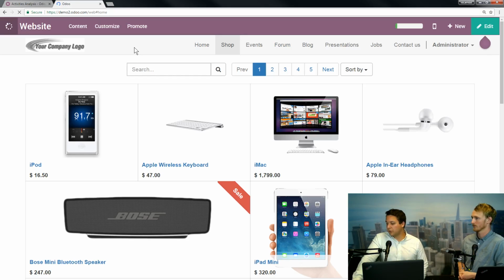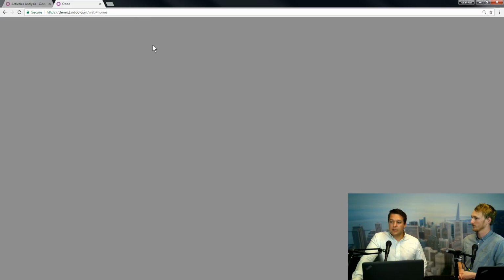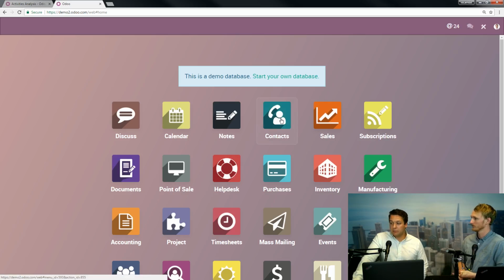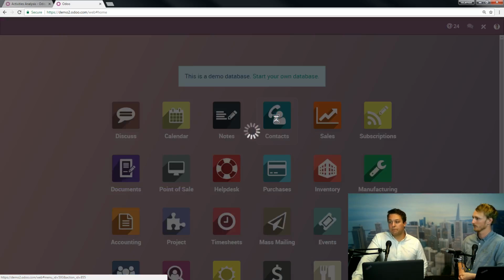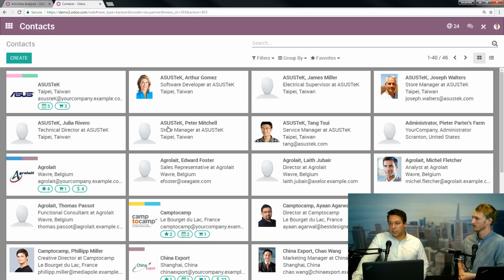Let's let this load up. Again, it's going to show everybody, and some contacts are going to be people, and some contacts are going to be companies. You're going to have those individuals associated with that company. So you have Asus Tech here, and then you can see the different people associated with it. So this is overall your contact database. What else did you want to know?